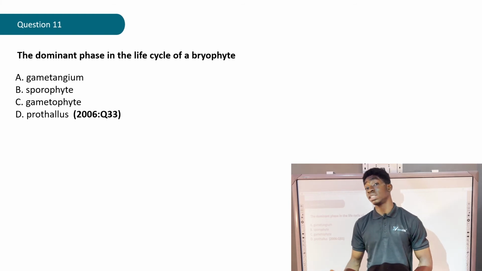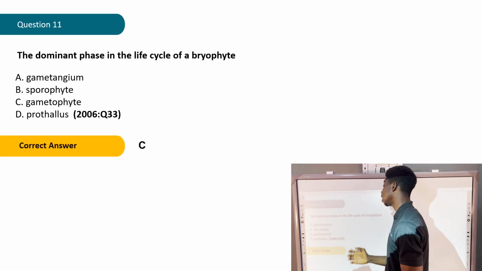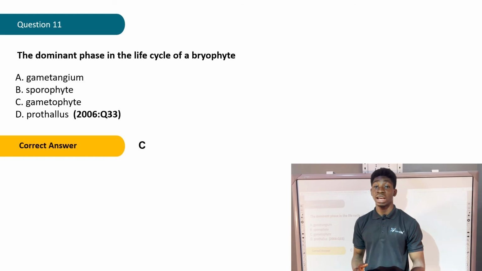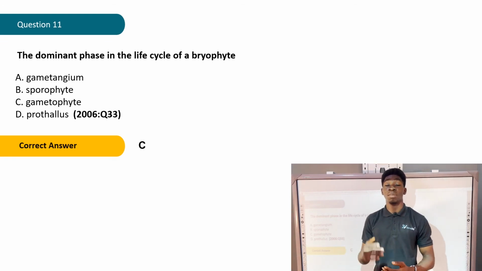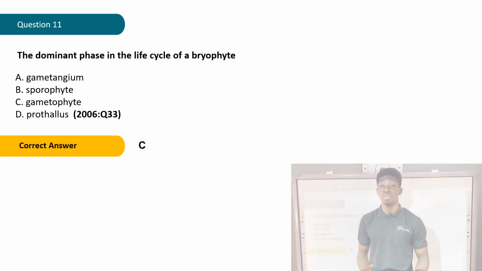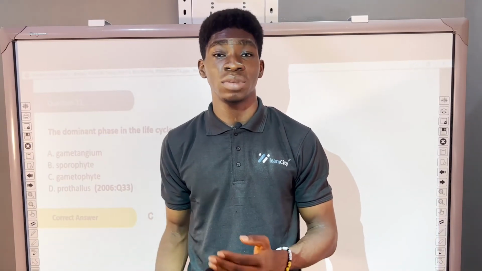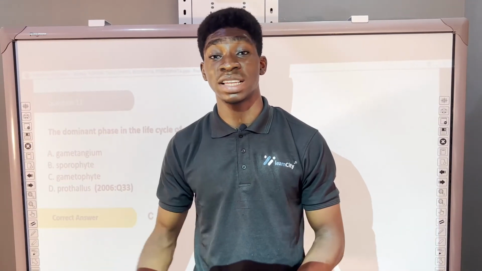Now let's check out what the correct answer says. The correct answer is C, gametophyte. We've mentioned it in our earlier questions. Some plants like bryophytes and the ferns, which are the pteridophytes, exhibit what we call alternation of generations. So we have the dominant phase and the less dominant phase. We can call that the recessive phase.